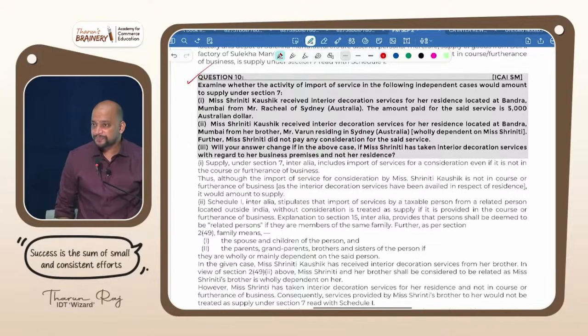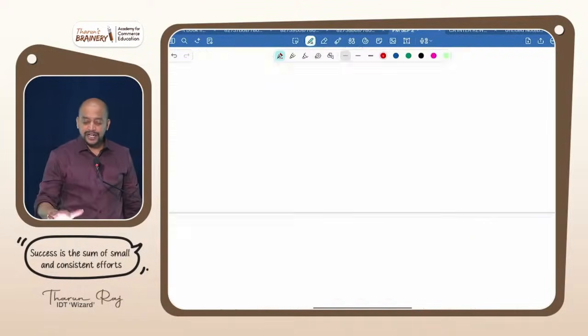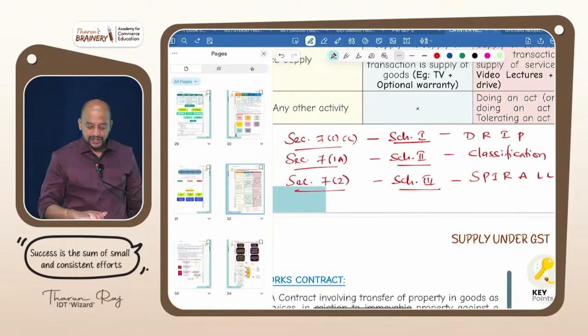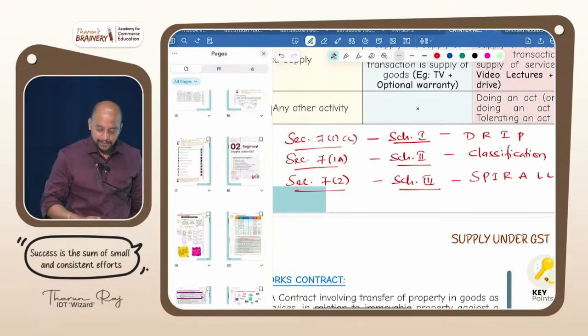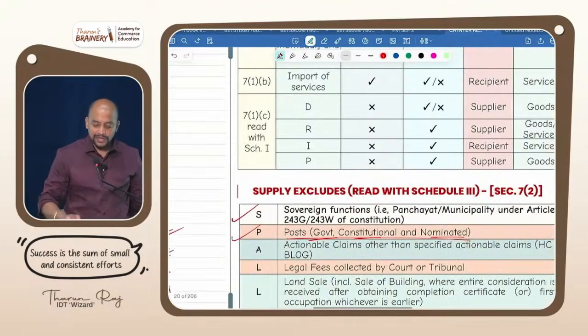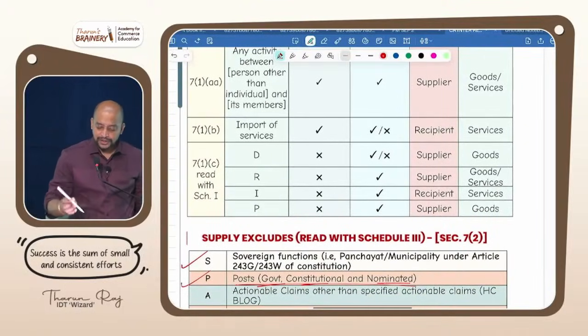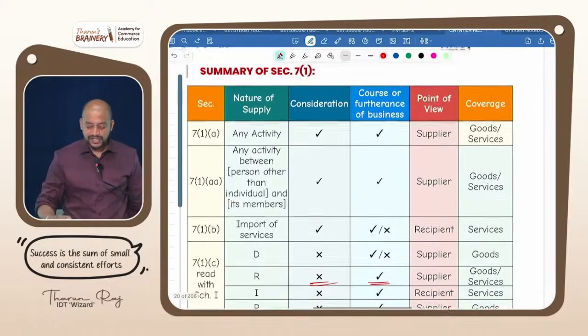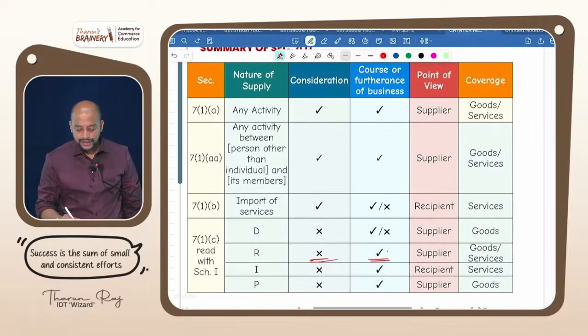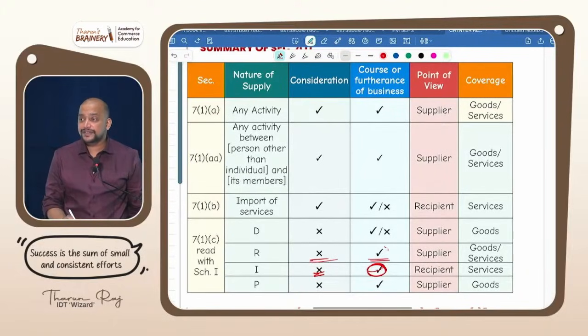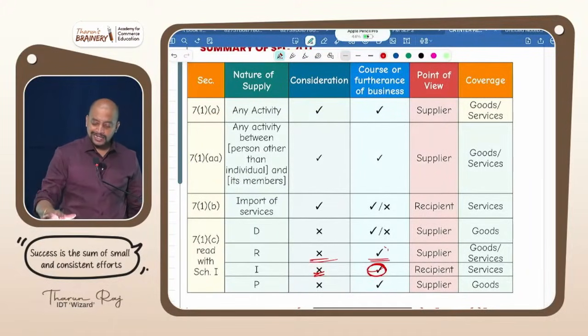Are you getting this? Now, whenever you get a confusion of this, you need to check this table which we have seen. What is that? For import of services 7.1c, it should be without consideration and in the course or furtherance of business. So course or furtherance of business should be yes in case of import of services. And therefore, we refer to that.